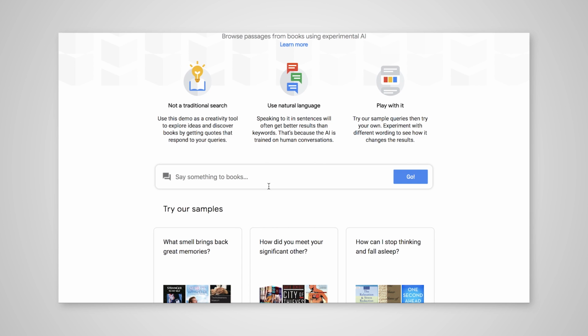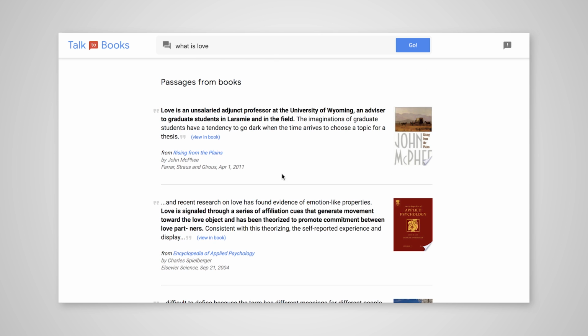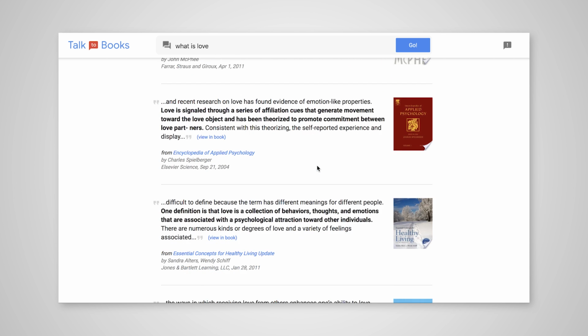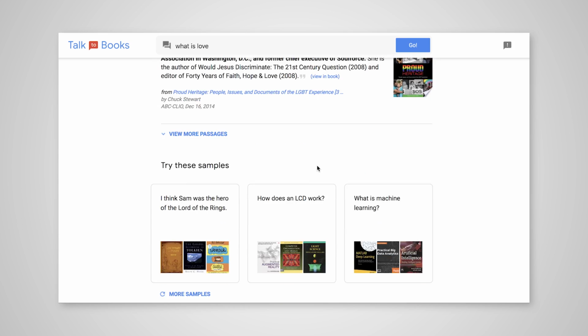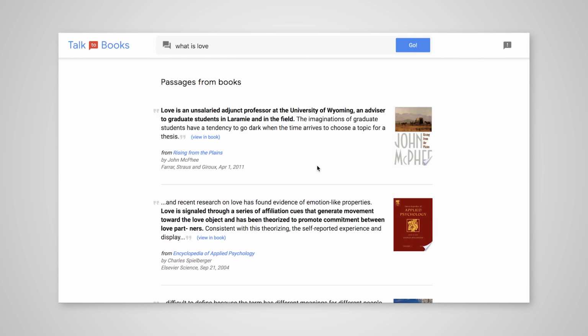So for example, if I'm searching for books over here, if I type in what is love, for example, you can see inside here that I have a bunch of books. I have different passages about what love is, and you can see the actual book itself, and you can see we have 6 titles over here. I can also look for more passages too. Now, I think the beauty behind this is that I don't need to go through and search for, hey, what are books about love? What are the best books about love, for example? But anyway.